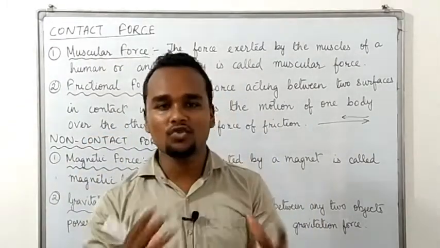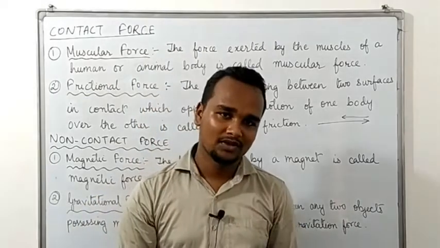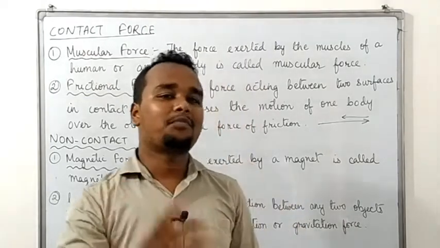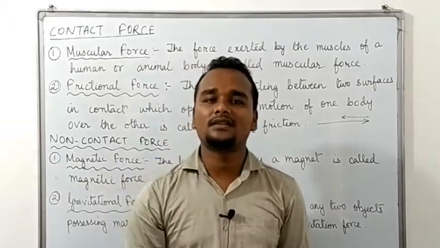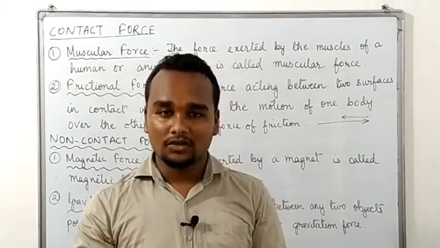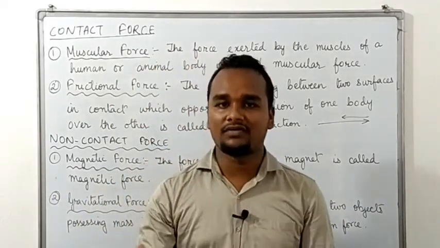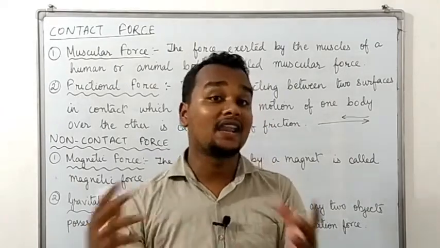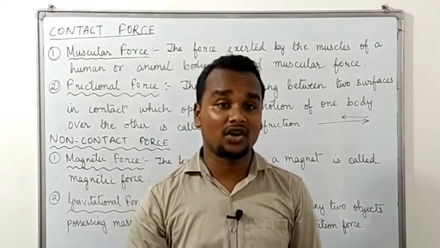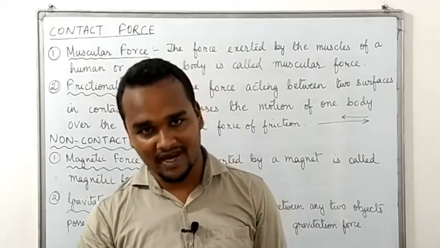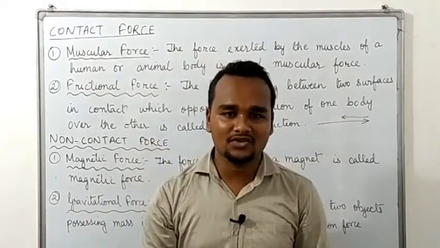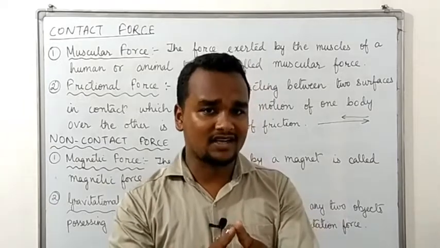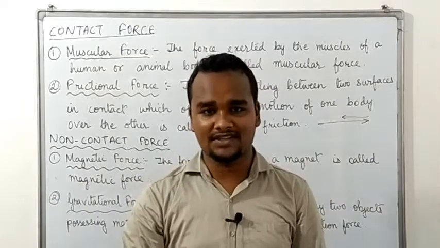So in a magnet, what happens? A magnet has two poles, one is the north pole and the other is the south pole. So what is the property of the magnetic force? What is the property of the attraction of a magnet? Like poles repel each other and unlike poles attract each other. Is it or not? In some cases you find that when you bring two magnets close to each other, they do not attract. Instead they repel each other.